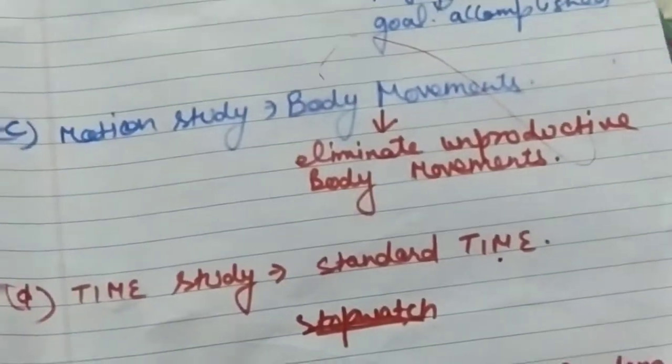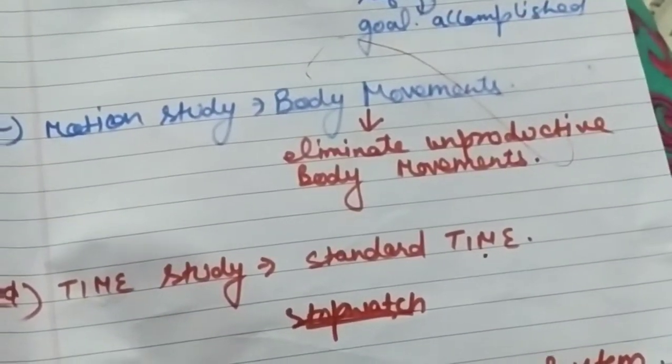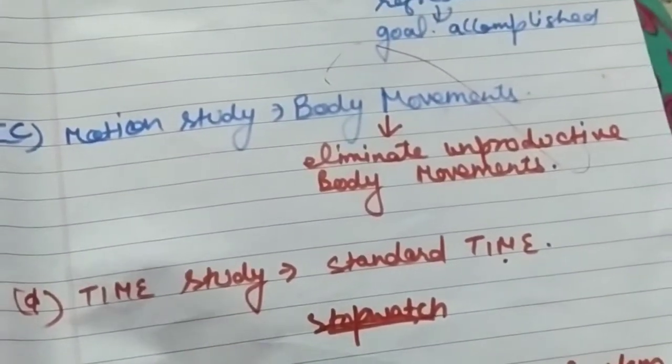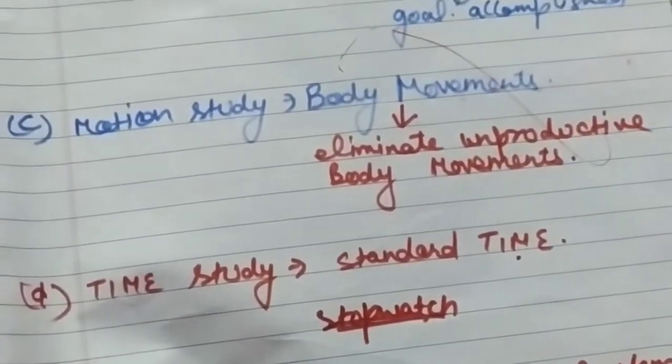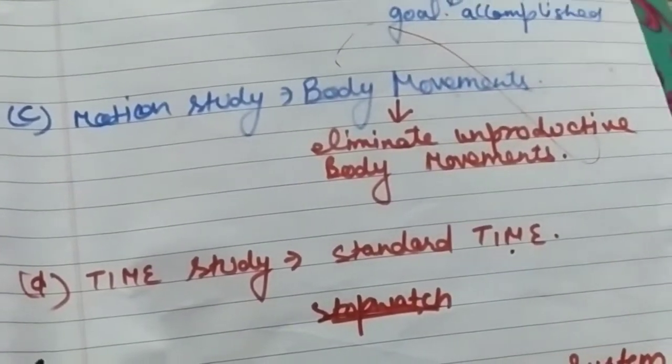In differential piece wage system, we have to provide the wages according to the pieces produced by the different individuals. This technique is a criticism of one of the principles given by Henry Fayol, that is the principle of remuneration.